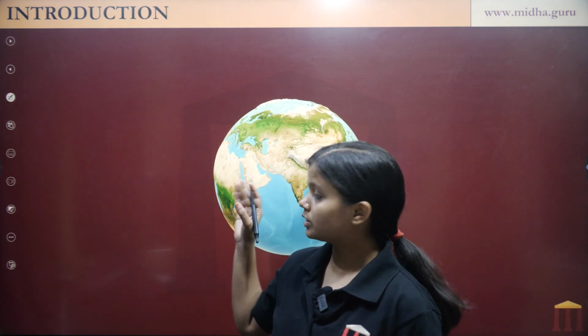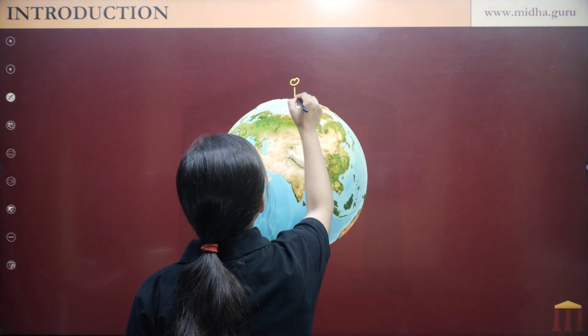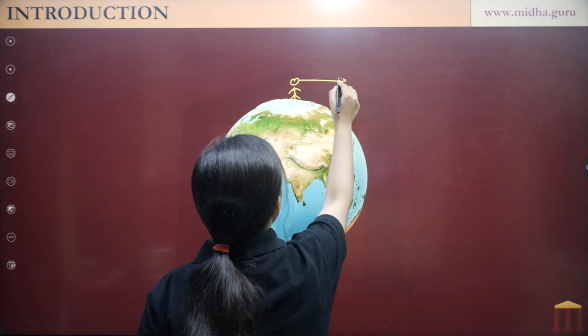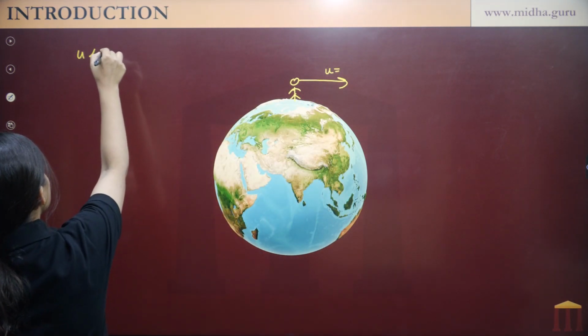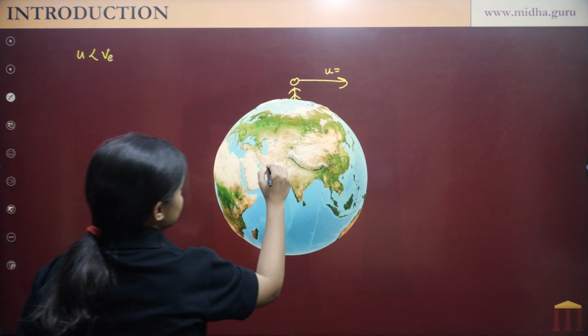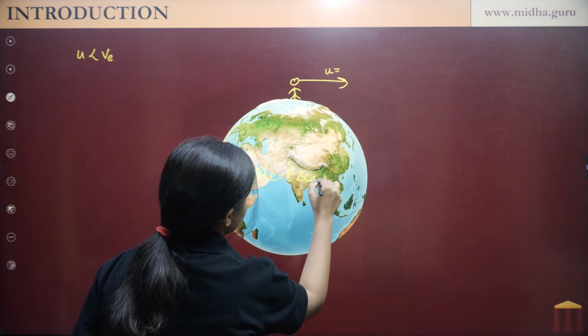So let's understand now what happens when the velocity of the object is less than the escape velocity, when it is equal to the escape velocity, and when it is greater than the escape velocity. We will look into how the path of the object becomes when the velocities are different. Now suppose I am standing here, and I throw a ball with a speed u, where u is less than the escape velocity. Ve is the escape velocity.